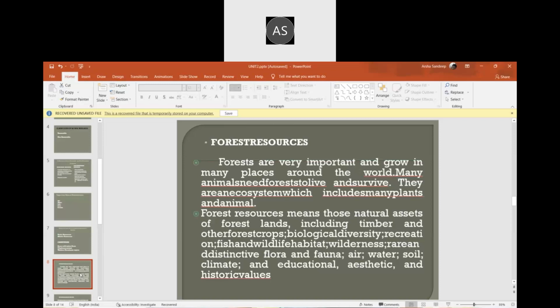Without wood we cannot do anything. For a door we need wood, for a table we need wood, for a pencil we need wood. A lot of organisms are living in the forest as their home. So forest is a main resource which is very important. The next comes with